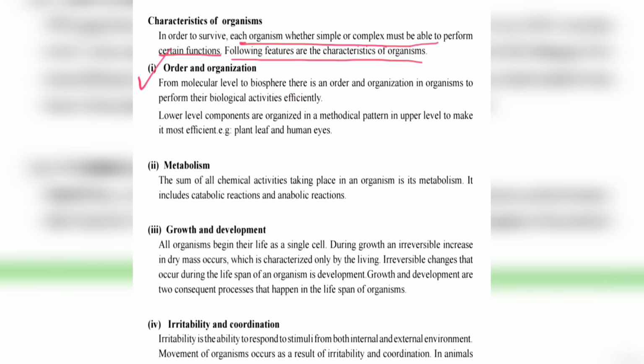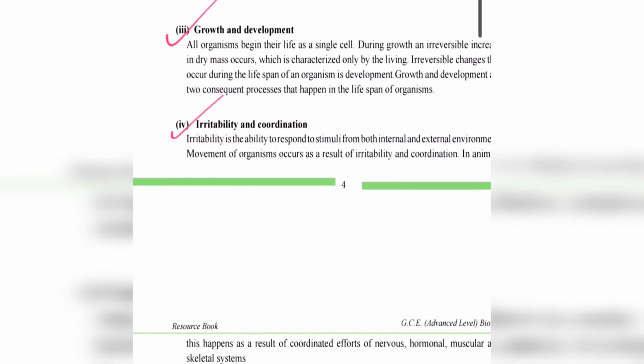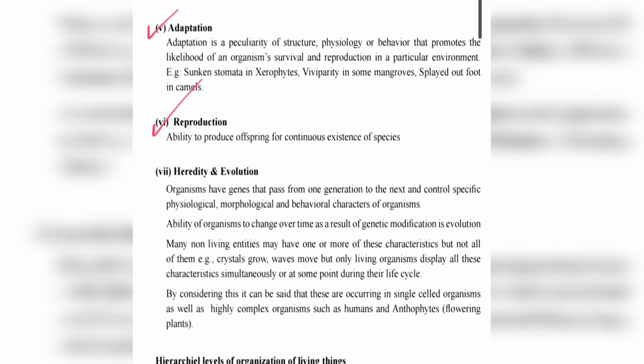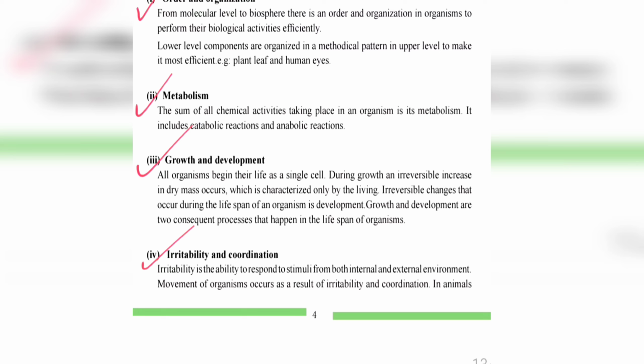Order and organization, metabolism, growth and development, irritability, coordination, adaptation, reproduction, heredity, evolution, right? These are the characteristics of organisms. These definitions are important to remember, because they can be questioned in MCQ and structured essay. They are frequently tested.